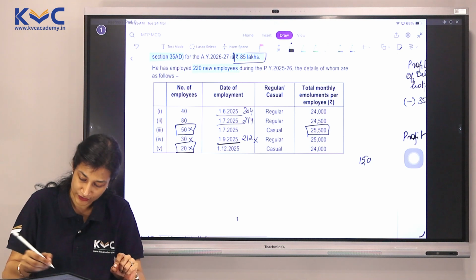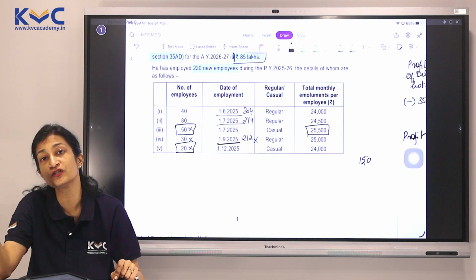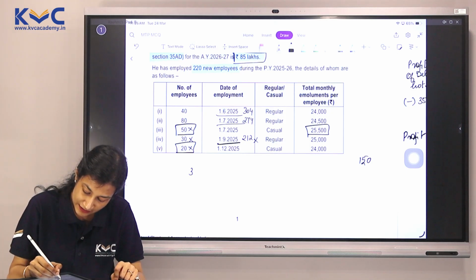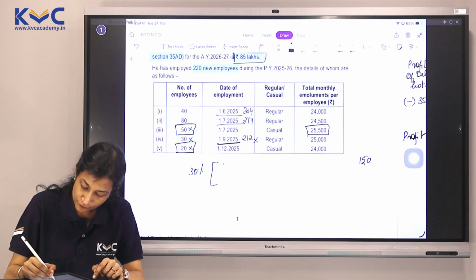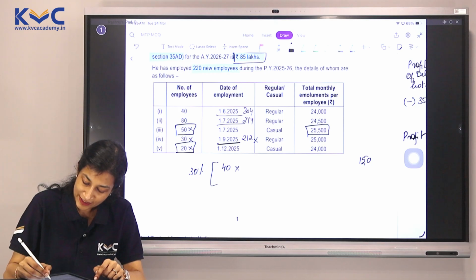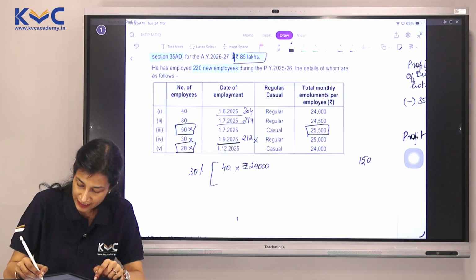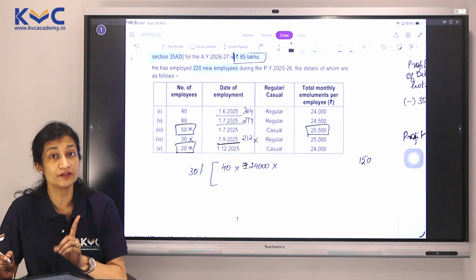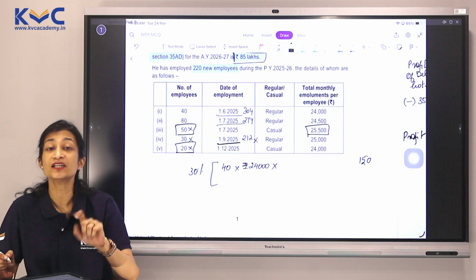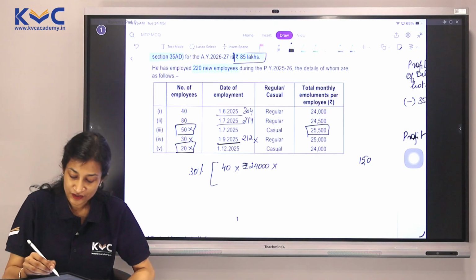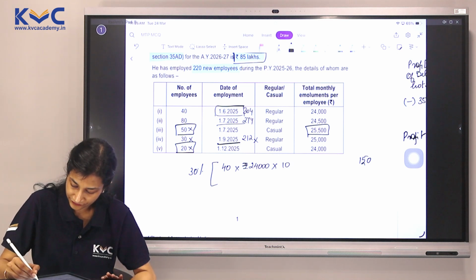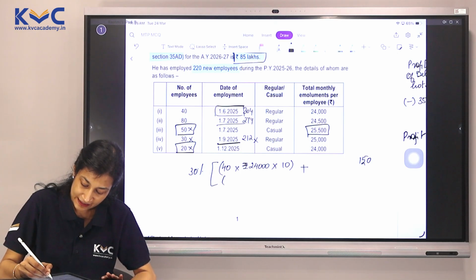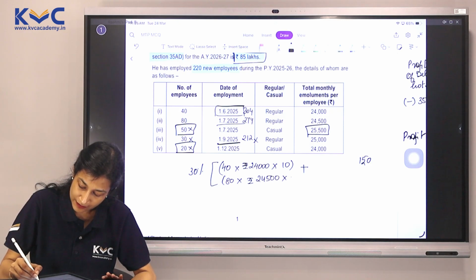the additional employee cost. Please remember, deduction is 30% of additional employee cost. So I'll take it as 30% of additional employee cost. The additional employee cost for 40 employees is 24,000 rupees per month. And how many months have they worked? Don't do it 12 here. You will be wrong, but the answer will be in A, B, C or D. Okay? So here they have joined from the month of June, which means they have worked for 10 months. So this is the first category, and the second category would be 80 employees into 24,500 into 9 months.